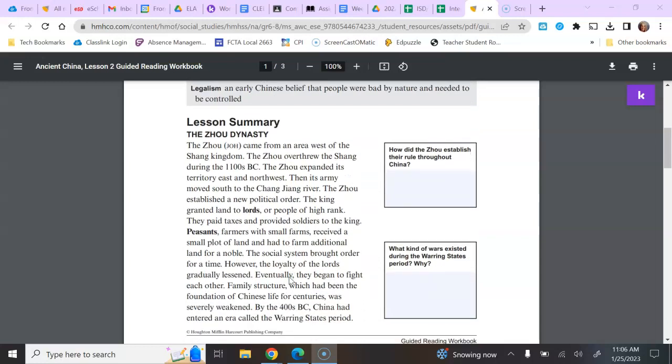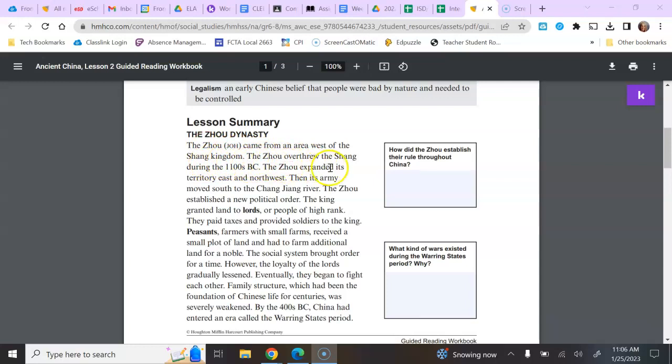So we're going to go down to the lesson summary. And before I read this first section on the Zhou dynasty, I want to read the question on the side. It says, how did the Zhou establish their rule throughout China? The Zhou came from an area west of the Shang kingdom.